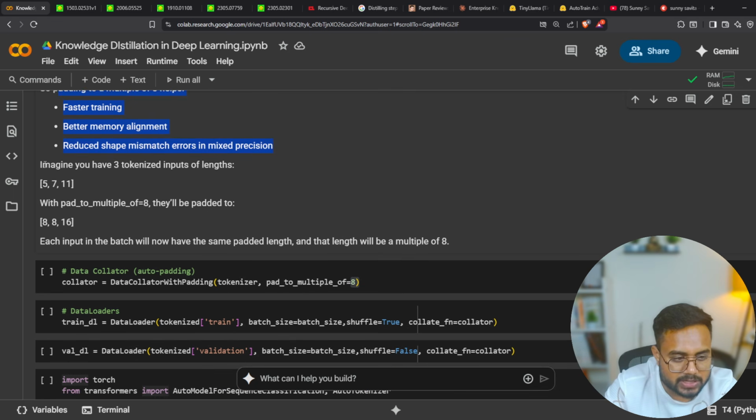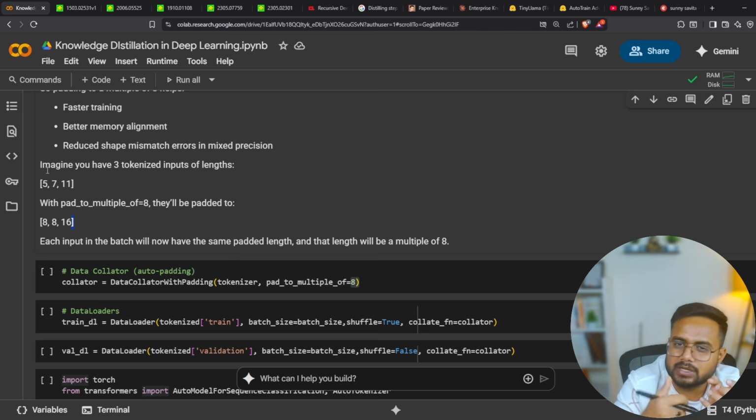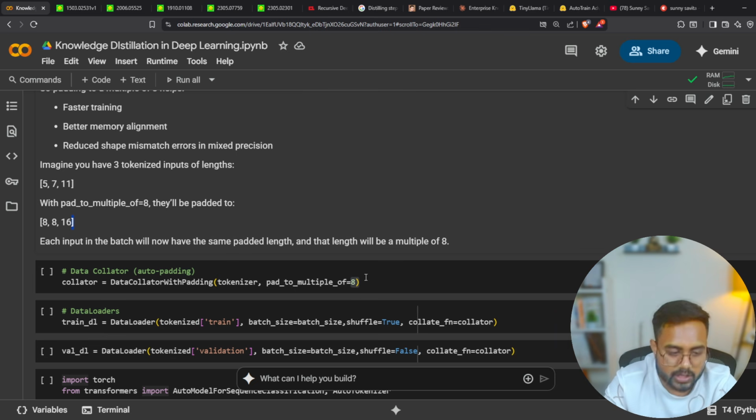You can imagine it this way: let's say you have 3 tokenized inputs of different lengths. In the first sentence you have 5 tokens, second 7, and then 11. With pad to a multiple of 8, you map each to the nearest multiple. So 5 will become 8, 7 will become 8, and 11 will become 16. It has been tested with rigorous testing, and only then were they able to make this conclusion, right? Now we have a data collator.